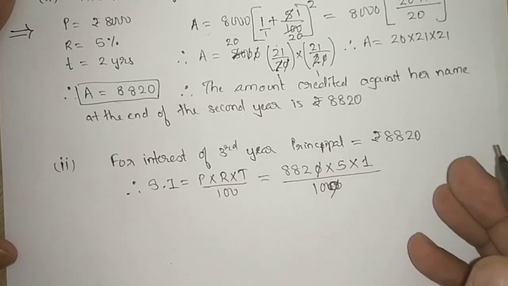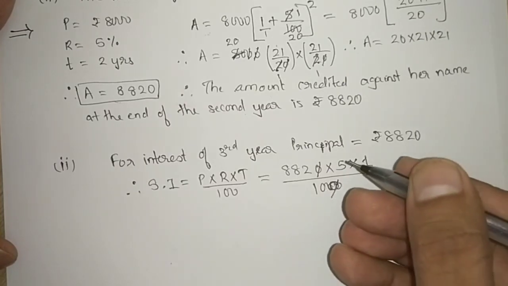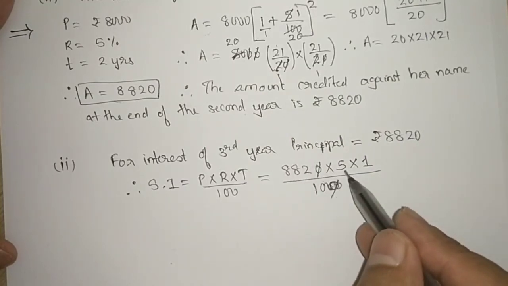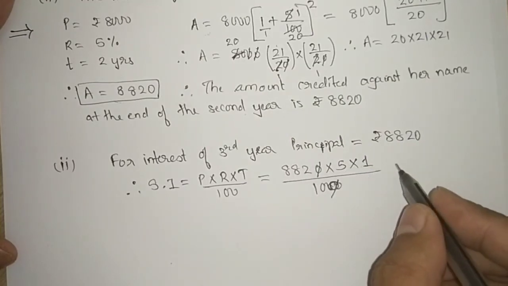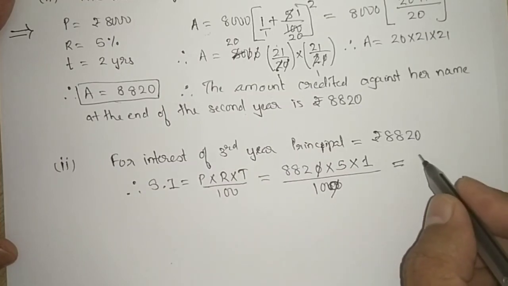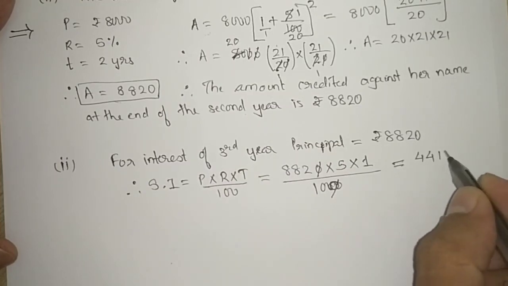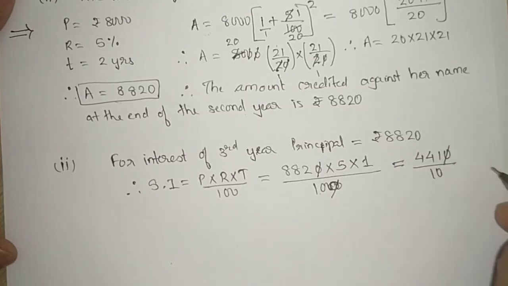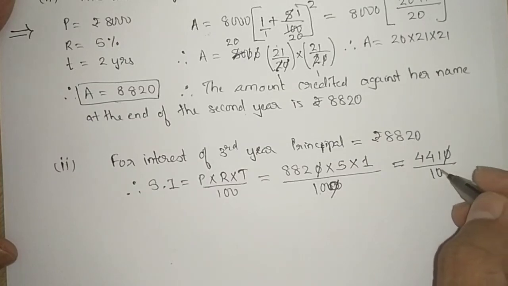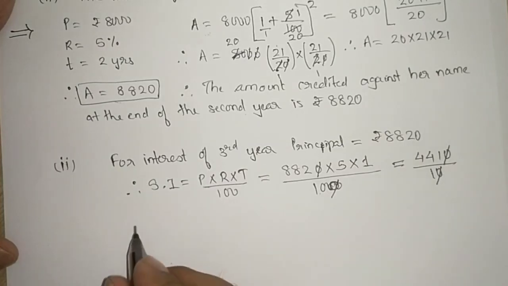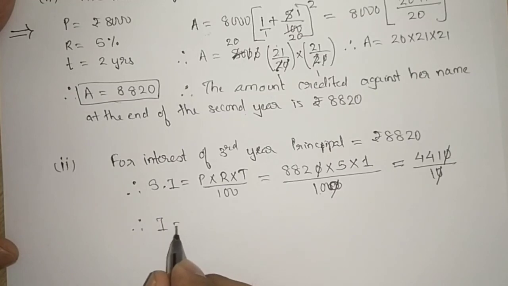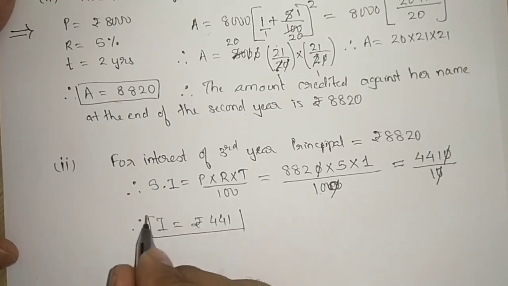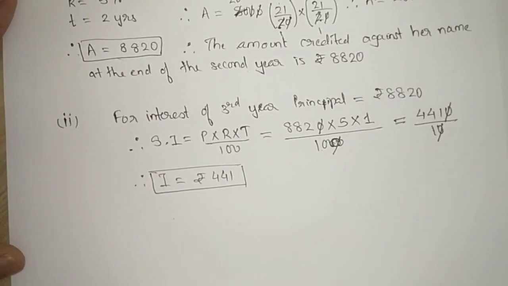This 10 I will keep as it is, because the answer which will come we will place as a decimal point. So 882 into 5 and into 1, when you solve it you will get 4410 whole divided by 10. The 0 of 4410 and the 0 of the denominator will cancel out. So our interest will be rupees 441. So they have asked what will be the interest for the third year.